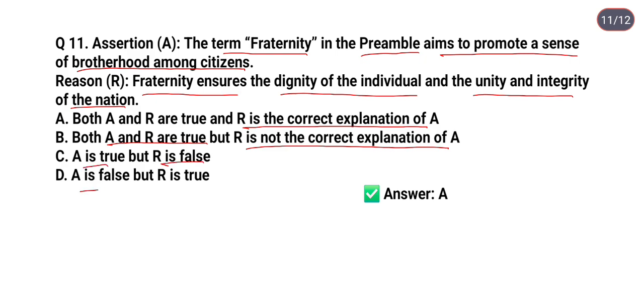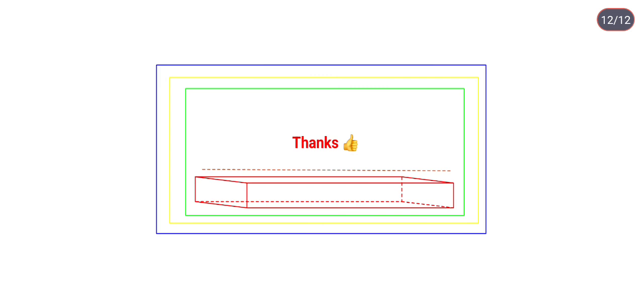Option D, A is false but R is true. So here the correct answer is option A. It means assertion and reason are both correct and R, the reason, is the correct explanation of A, the assertion. So these were the questions based on the preamble of the Indian Constitution.